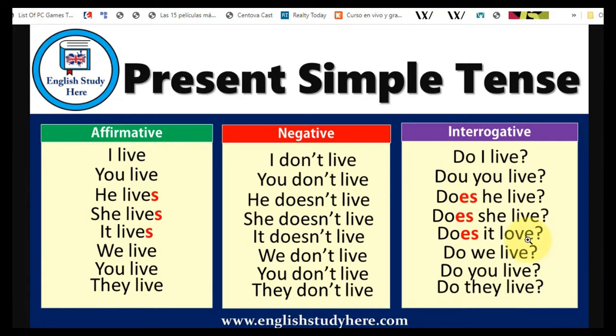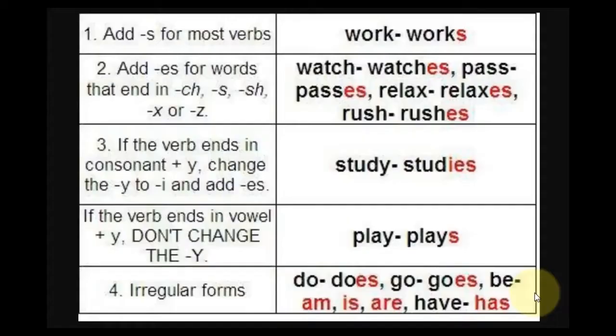Does it live with you? Your dog, what about your cat? Does it live with you? Okay, but here it says love. Okay, that's okay. So I hope you have this present in your mind when you are studying this kind of tense, which is the present simple.